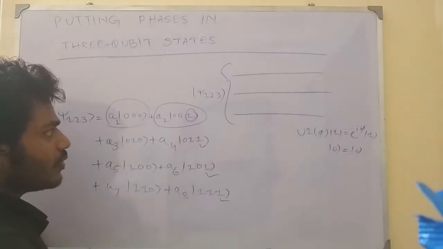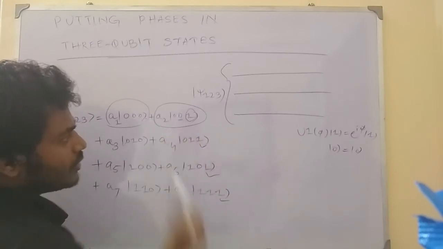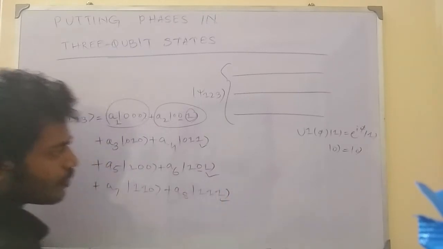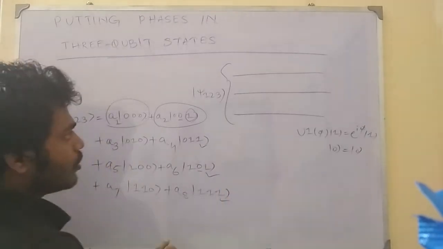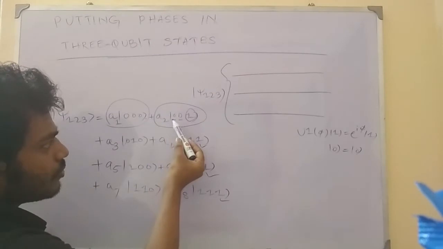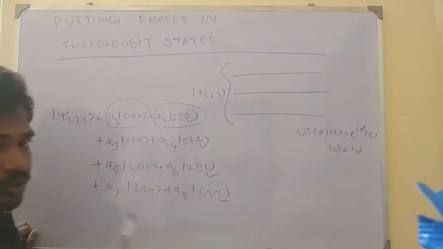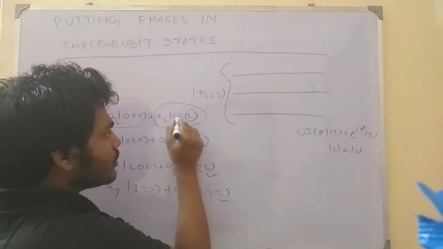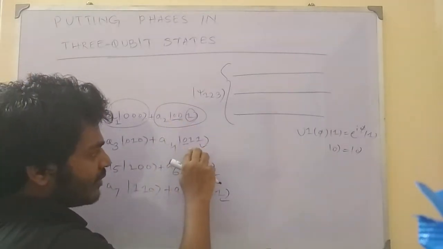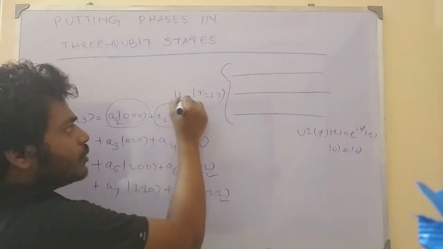So whose qubit can we take as control? Suppose we take the second qubit as the control. Here the second qubit is in 0 state, and in the other cases, here also we have the second qubit as 0. So we can take that as the control. Then we can take the first qubit as the control, because the first qubit is in state 0, and here also the first qubit is in 0. That means we will take both the first and second qubit as the control, such that we have 0 0 here, and there is no other place where you can have 0 0 on the first two qubits. So this is the only place where we can have 0 0 on the first qubits.